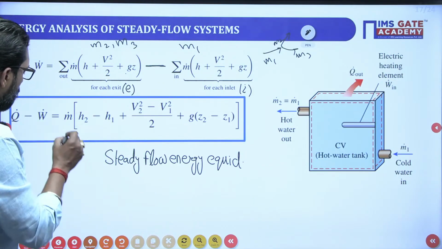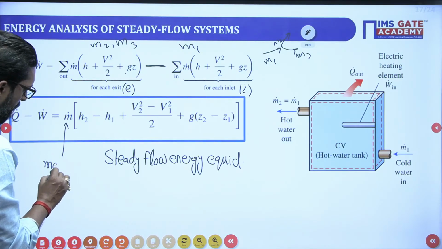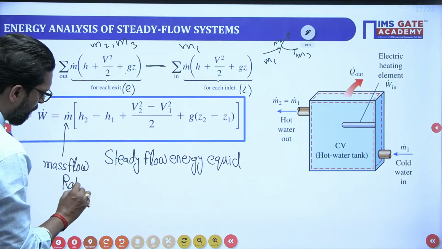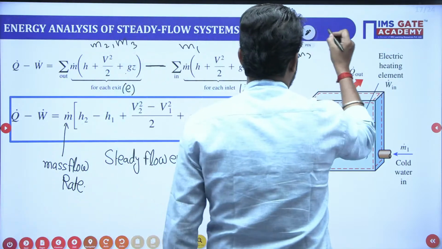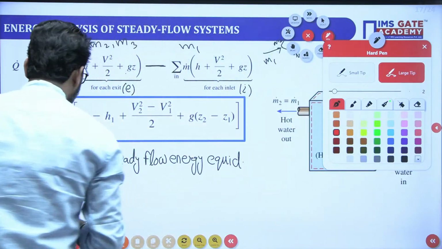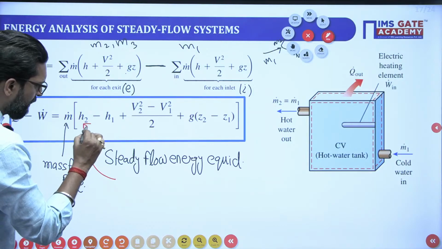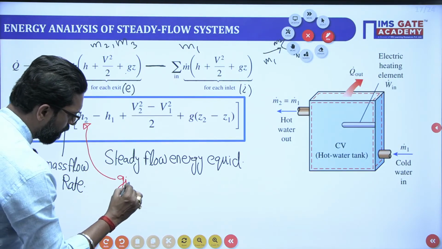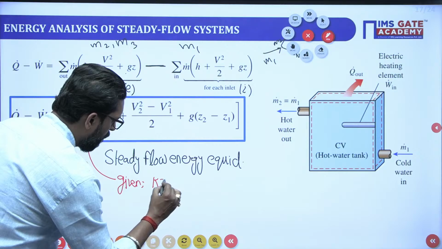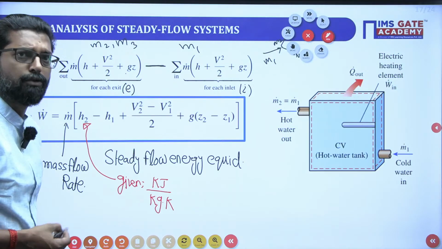Now this equation is a mass flow rate equation. What is the mistake students generally make here? The mistake point is this: what is the unit of this enthalpy? Generally in the question it is given in the form of kilojoule per kg Kelvin.